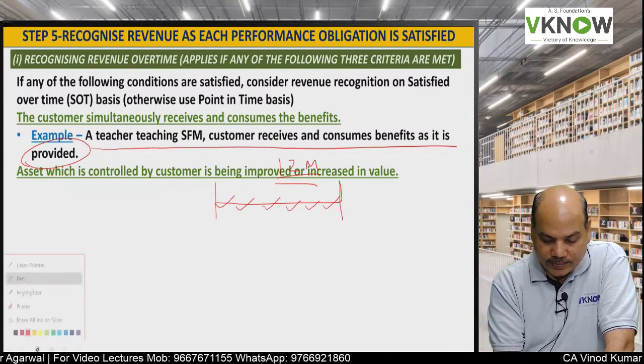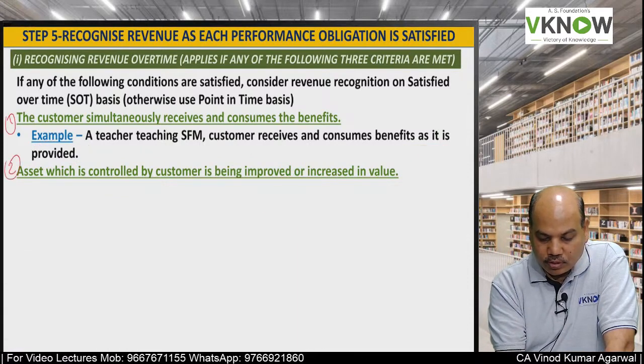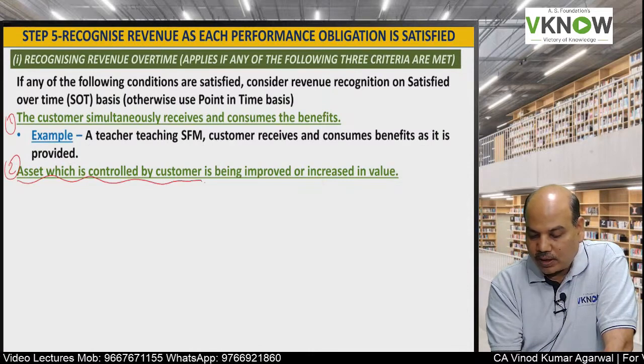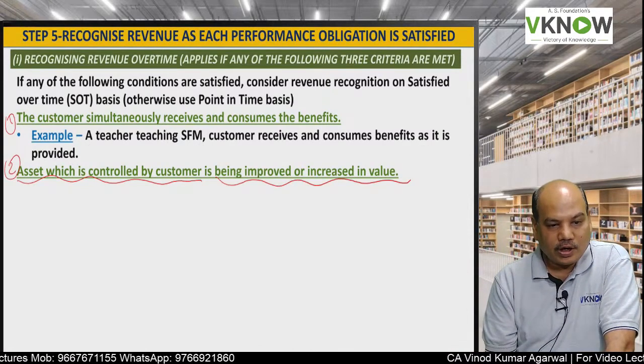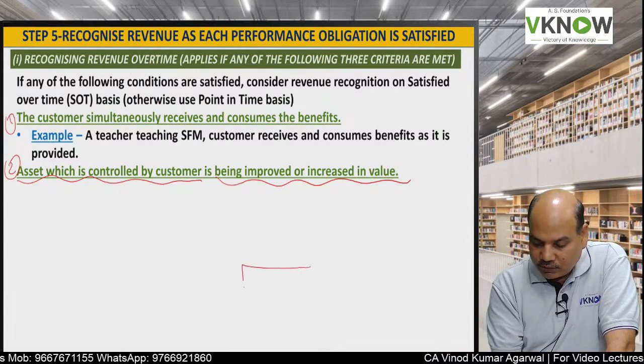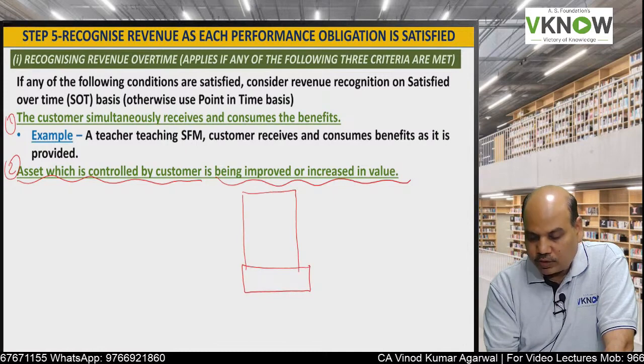Second condition, this was 1, this is 2: an asset which is controlled by the customer is being improved or increased in value. So the customer has given you a land and you have to construct a building over it.